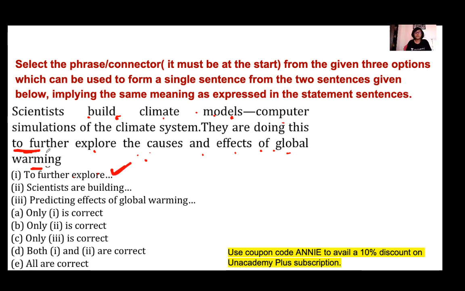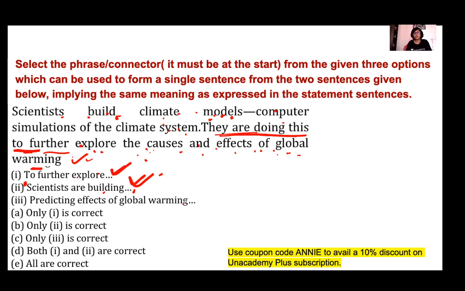With the second, "scientists are building climate models, computer simulations of the climate system to further explore," then you have to omit this part. To further explore the causes and effects of global warming. With this one also you can start the sentence.